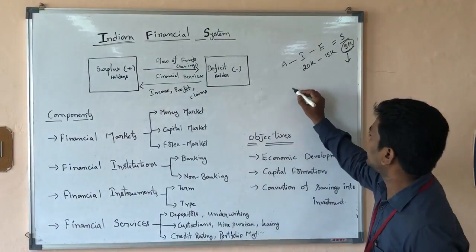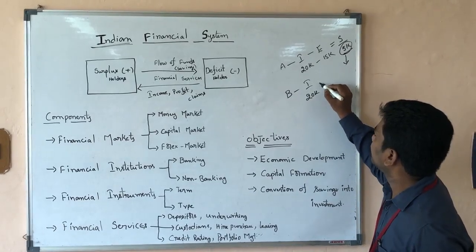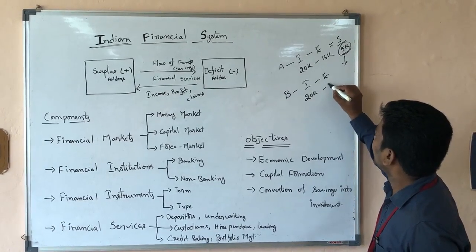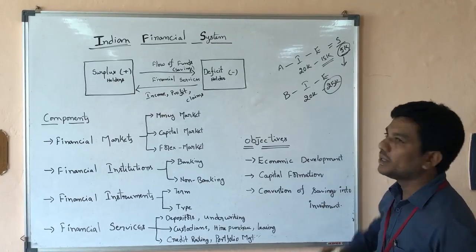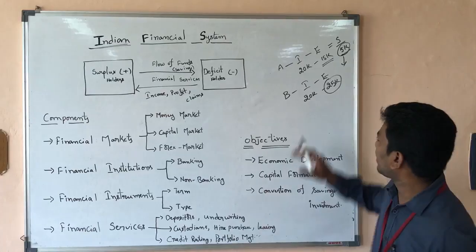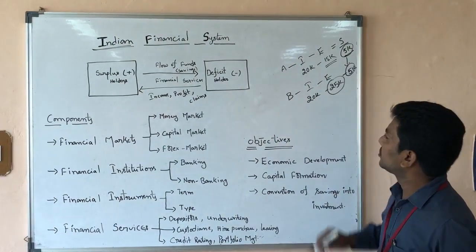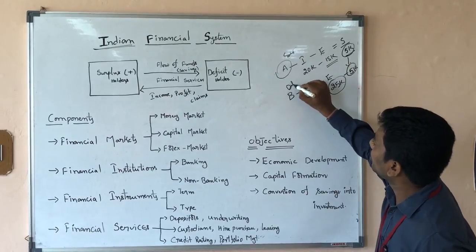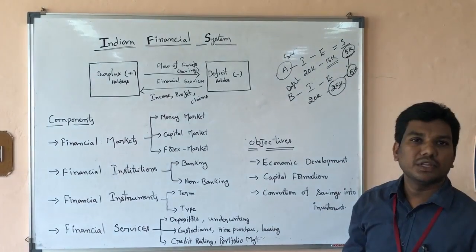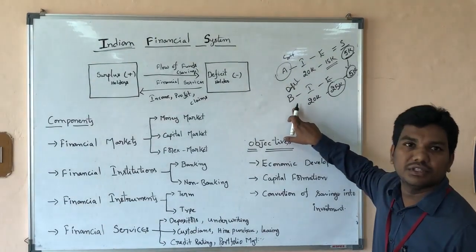Can we take another example? Person B also gets the same income of 20,000, and his expenditure is 25,000. So this fellow needs 5,000 every month. Can we call the first fellow a surplus holder, and this fellow a deficit holder? This fellow has excess funds, and this fellow needs funds.